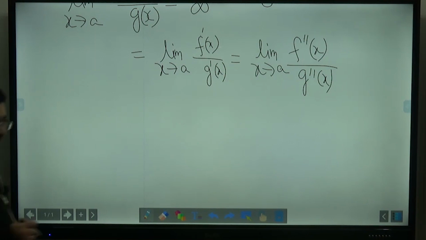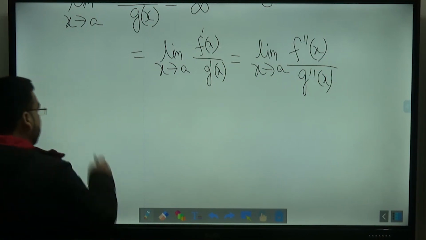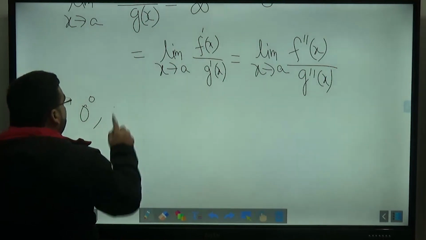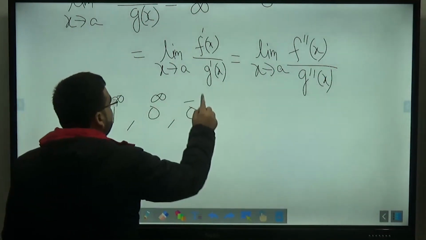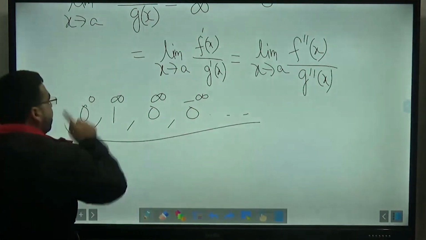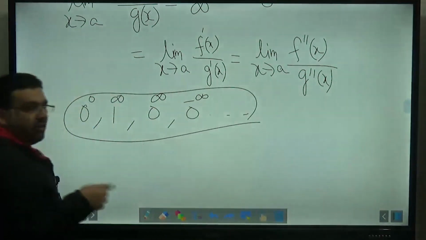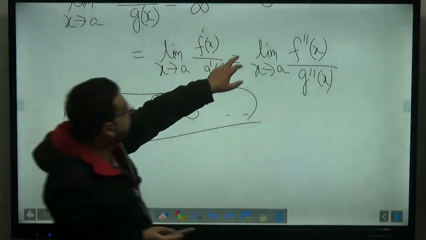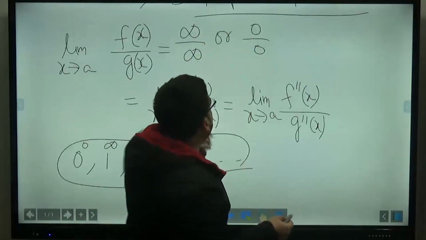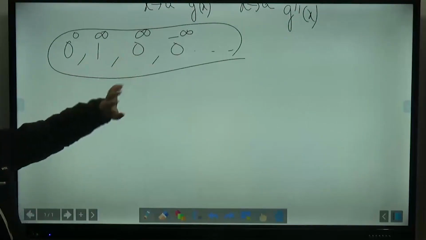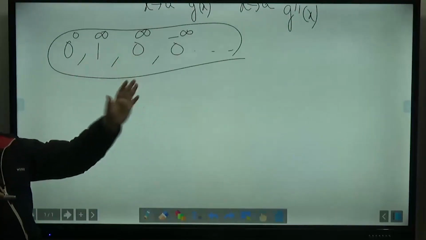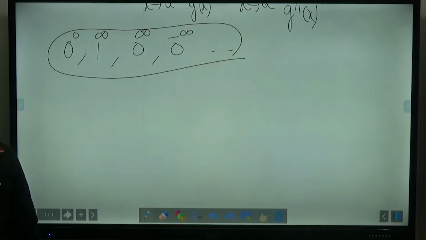And one more thing, this cannot be applied for the forms 0 to the power 0, or 1 raised to power infinity, or 0 raised to power infinity, or 0 raised to power minus infinity. For these forms, the L'Hospital's rule cannot be applied. First of all, you have to convert this either into the infinity by infinity form or the 0 by 0 form, and then only you can apply the L'Hospital's rule. For that we have a lot of methods. Take the logarithm, or solve it with the help of the series method. We have a lot of methods for that.